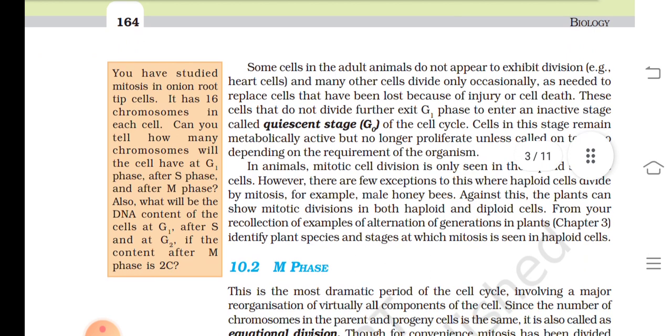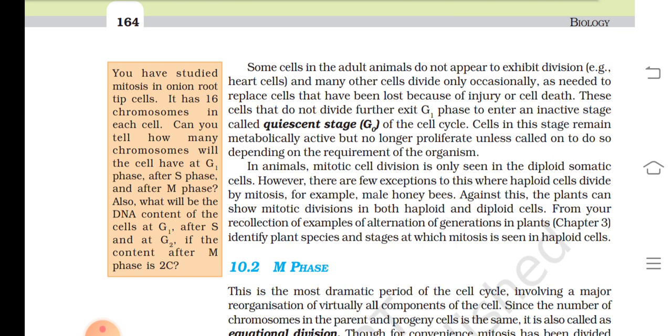Some cells in the animals do not appear to exhibit division, that is heart cells, and many other cells divide only occasionally as needed to replace cells that have been lost because of injury or cell death. These cells that do not divide further exit G1 phase to enter an inactive stage called quiescent stage of the cell cycle. Cells in this stage remain metabolically active but no longer proliferate unless called on to do so depending on the requirement of the organism.